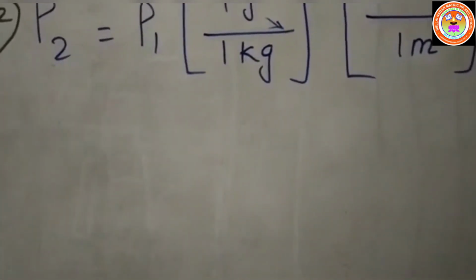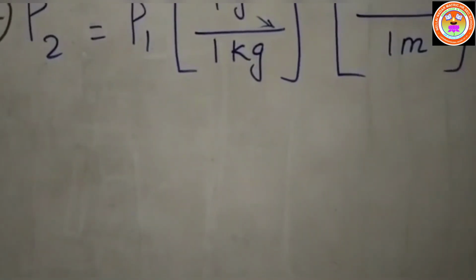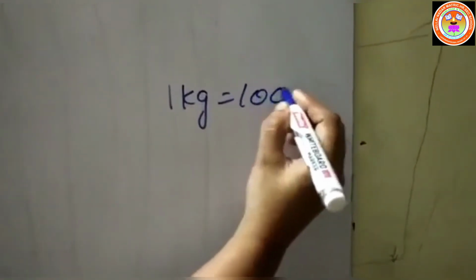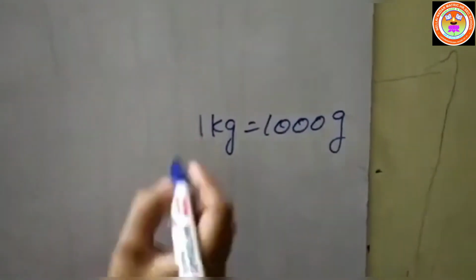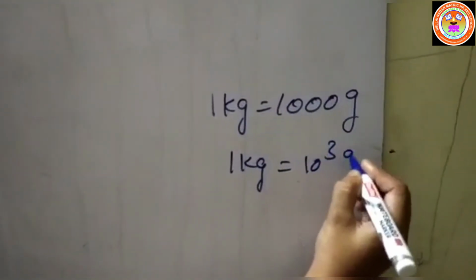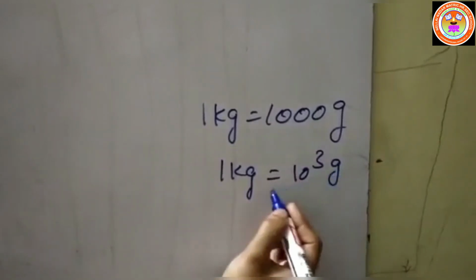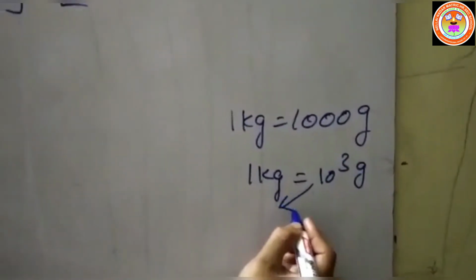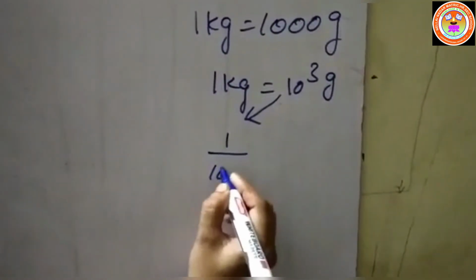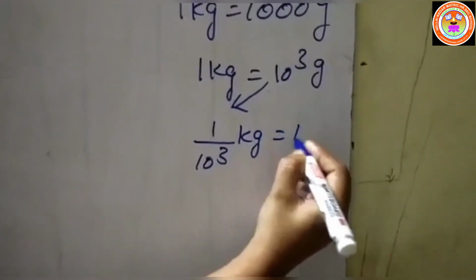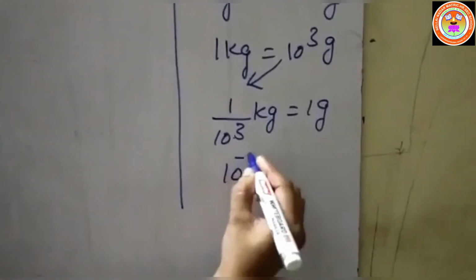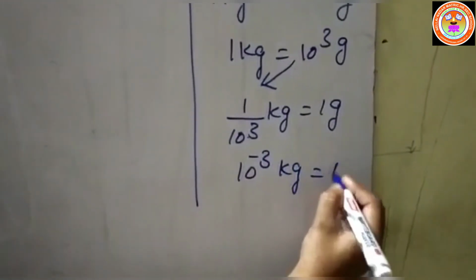So already we know that 1 kilogram is equal to 1000 gram. Already we know this value, isn't it? Or we can write 1 kilogram is equal to 10 power 3 gram. So we can convert the gram into the kilogram. The 10 power 3 is shifted to the other side, so 1 by 10 power 3 kilogram is equal to 1 gram. This 10 power 3 is shifted to the numerator, it gives 10 power minus 3 kilogram is equal to 1 gram.